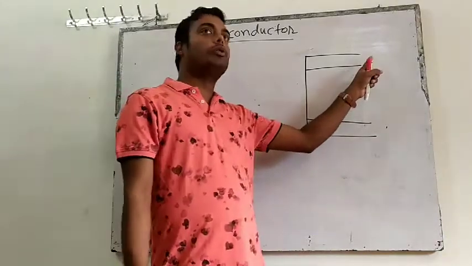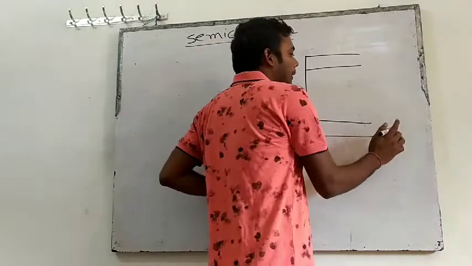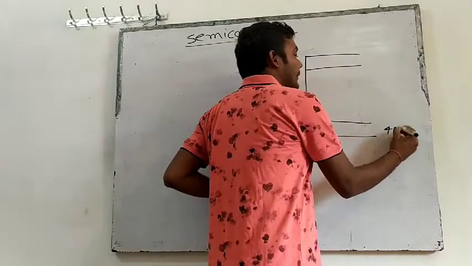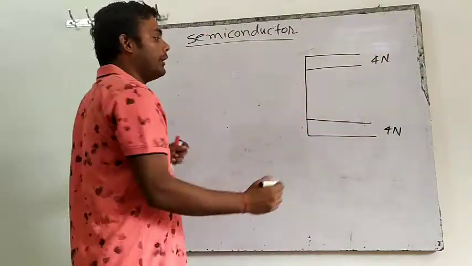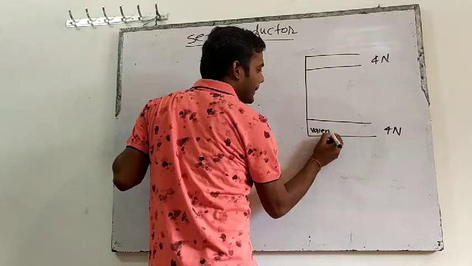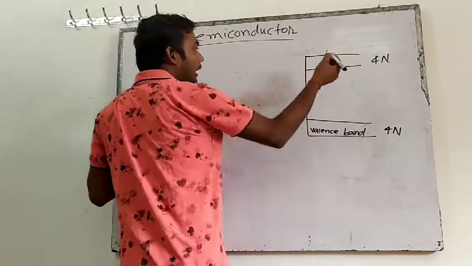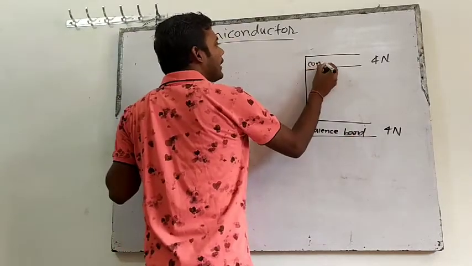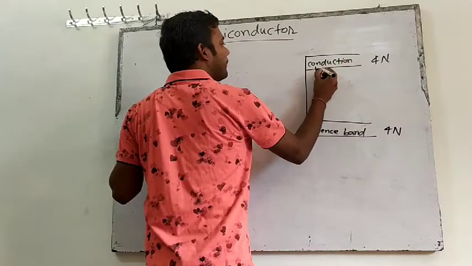That will be divided into two parts, 4N and 4N. The lower 4N is known as valence band, and the upper 4N is known as conduction band.